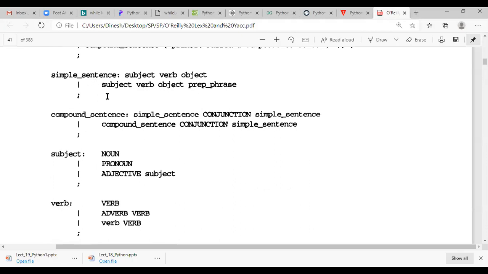Now in both simple sentence and compound sentence, some new terminologies are introduced. That is subject. And what is subject? Subject can be noun, pronoun, or adjective subject. So subject means it can be noun, pronoun, or adjective. Now you can see here verb is also given. Now what will this verb indicate? Verb can give a production as verb, adverb, or verb phrase.